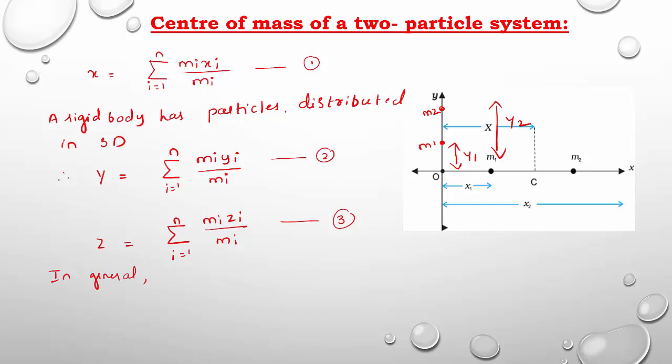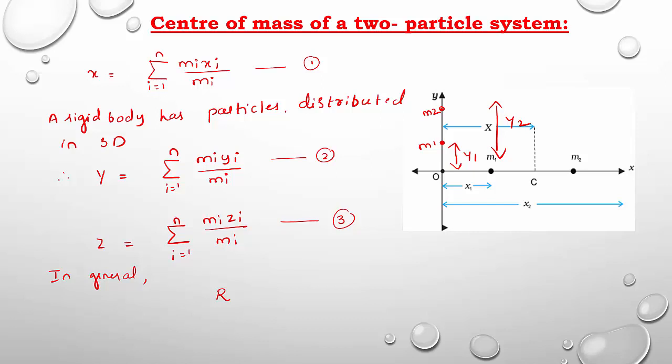Observe here, in general, instead of writing x, y and z, I am going to write the alphabet R. So what is R here? R is the position vector of center of mass.